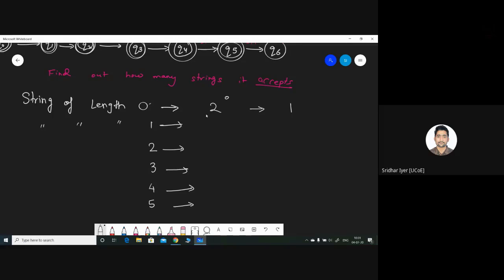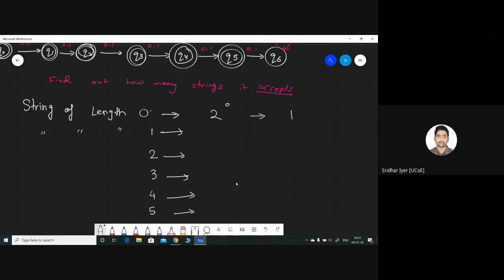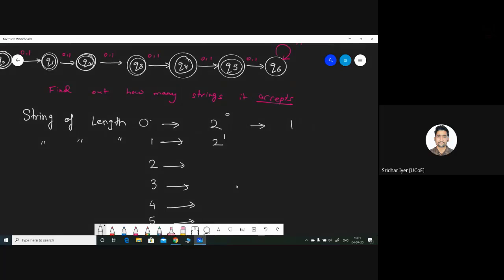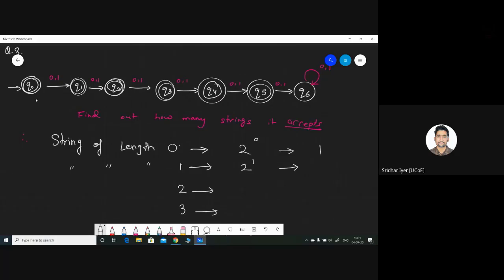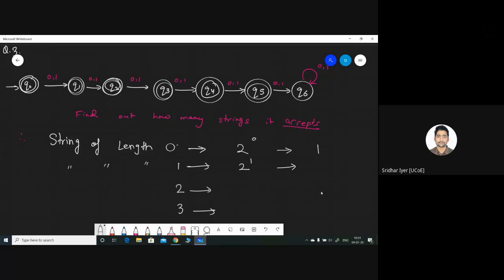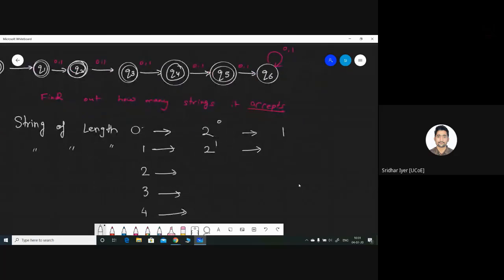In the same fashion, how many strings of length 1 are possible? It is 2 raised to 1. Why is the base 2? Because we are having only two inputs, either 0 or 1. So how many strings of length 1 are possible? See over here in the diagram. It can be either 0 or 1. So there are only two possibilities of strings of length 1. That is 2.